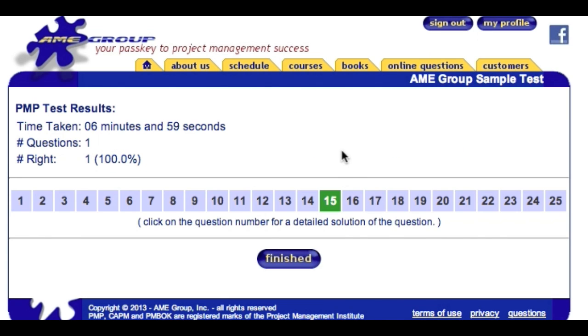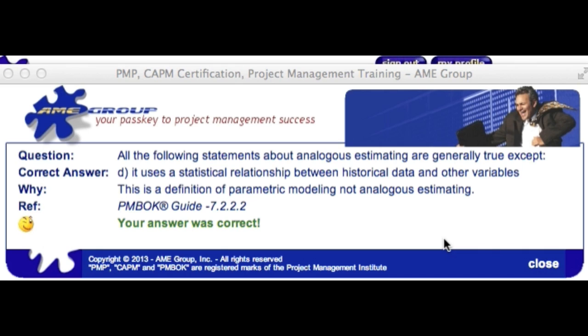At this point, we could continue on to more questions, but let's finish out of the database. We were working on question 15. Here we see the solutions. Again, the question is repeated. All of the following statements about analogous estimating are generally true except. The answer we picked, answer D, is the correct answer. It's the exception. It's not true about analogous. And as we can guess, it is true about parametric.